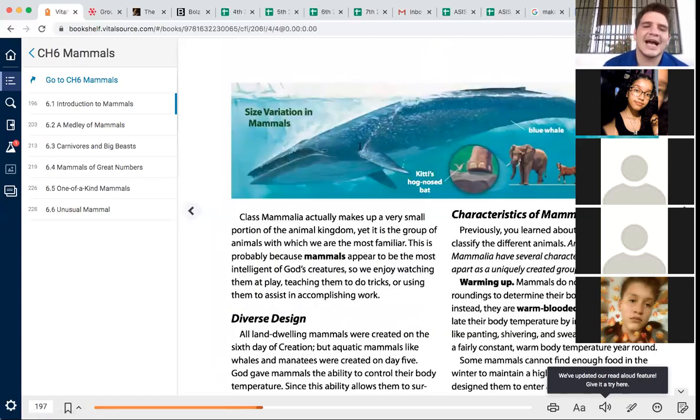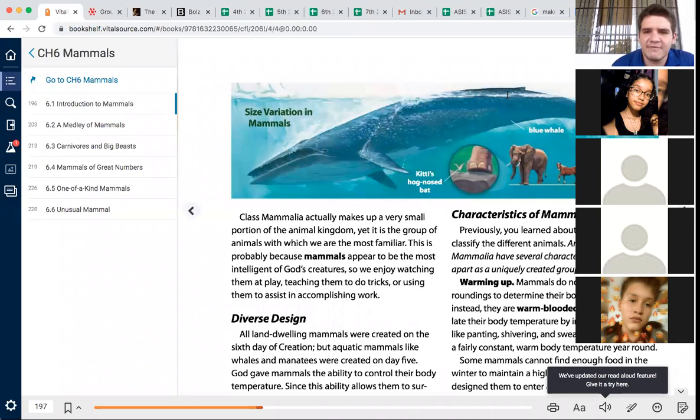Class Mammalia actually makes up a very small portion of the animal kingdom, yet it is the group of animals with which we are the most familiar. This is probably because mammals appear to be the most intelligent of God's creatures. So we enjoy watching them at play, teaching them to do tricks, or using them to assist in accomplishing work.